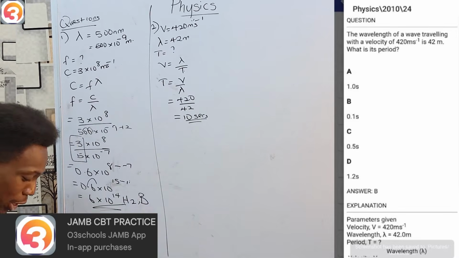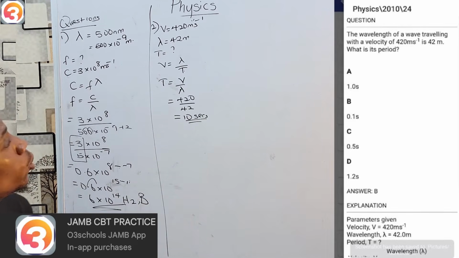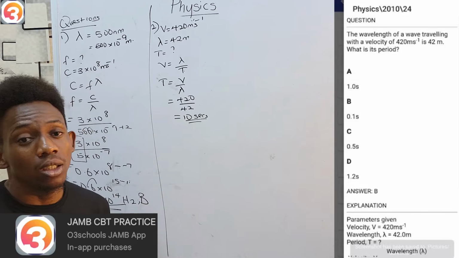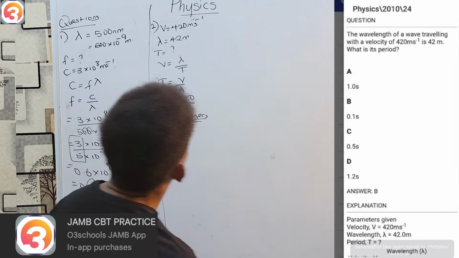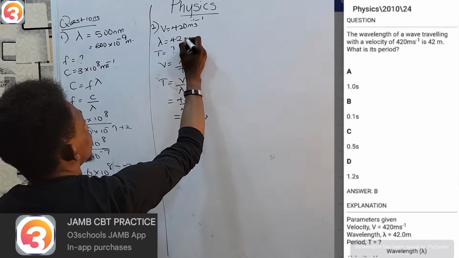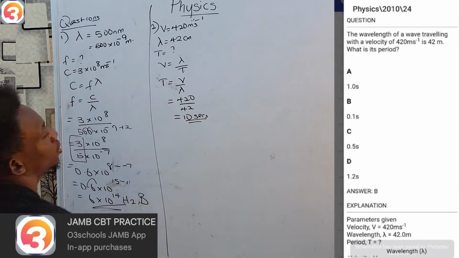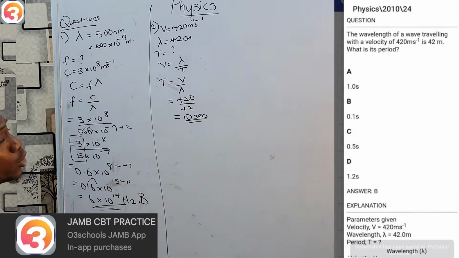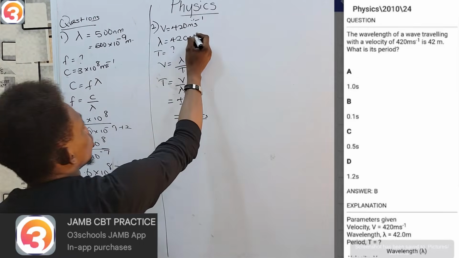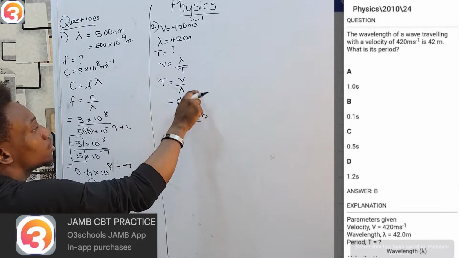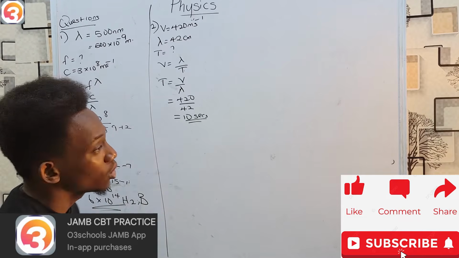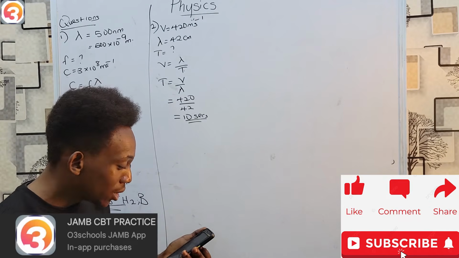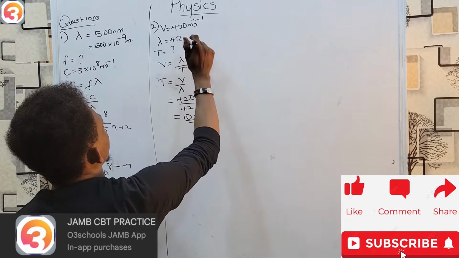If you have a question like this and you're not quite sure what is wrong, and you want to try and imagine a possible alternative in your JAMB, what could you do? You could assume, for example, that maybe this should have been in centimeters. If we try that, will that work? No, because if we convert this from centimeters to meters, that will make lambda reduce, and make my answer increase. But if you look at the options, all my answers are smaller. Therefore, I cannot try centimeters.